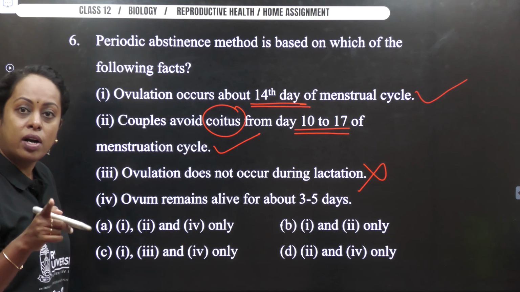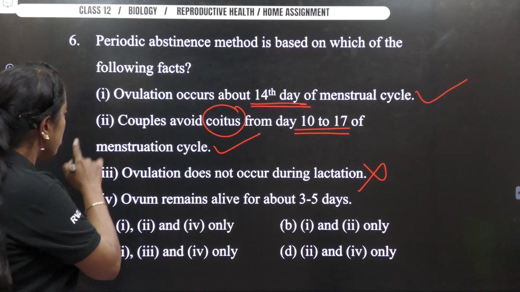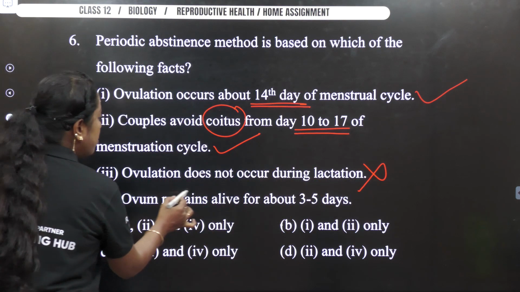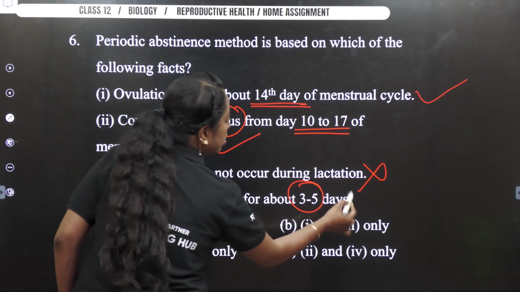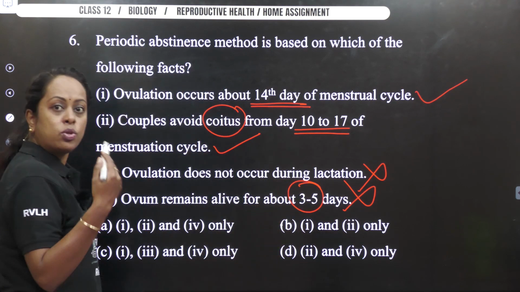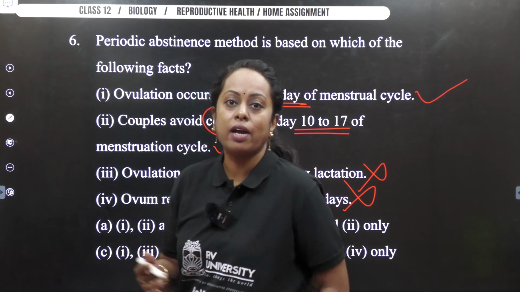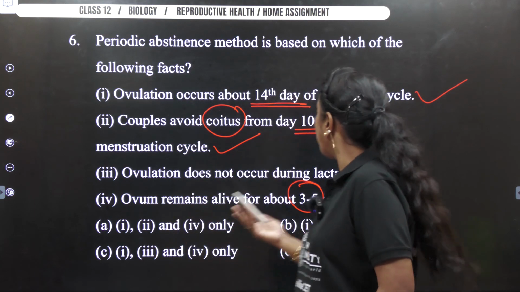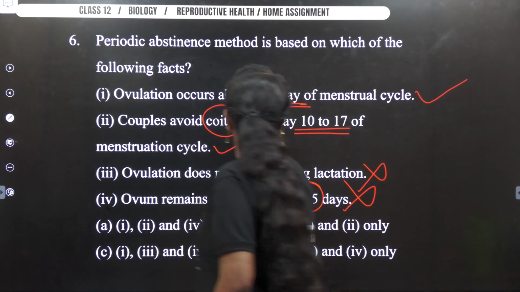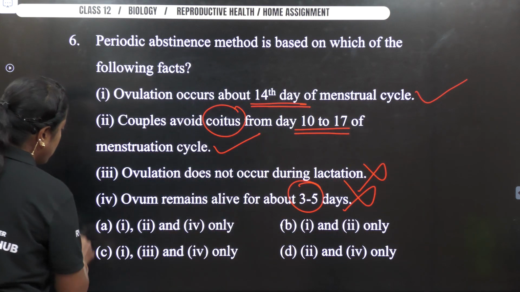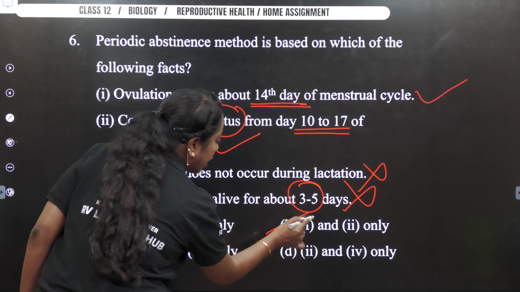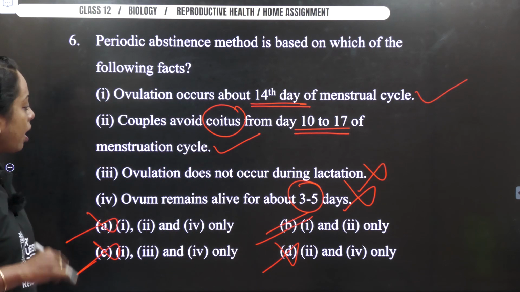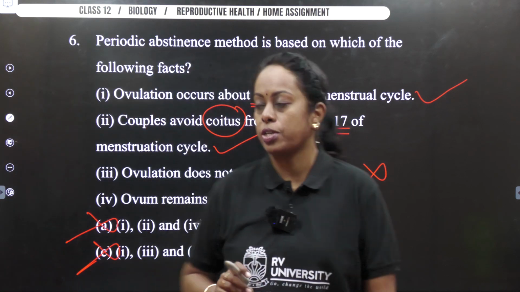Intense lactation, if the word would have come, I would have marked it correctly. So it says it only occurs during lactation. Wrong. The ovum remains alive for 3 to 5 days. Gametes can be alive for 3 to 5 days, and I hope you remember the viability is 24 hours. So remember this for the ova. So thereby 1 and 2 is said to be the right option. Not A. B is correct. Not C. Not D. So thereby your option becomes option B for this particular question.